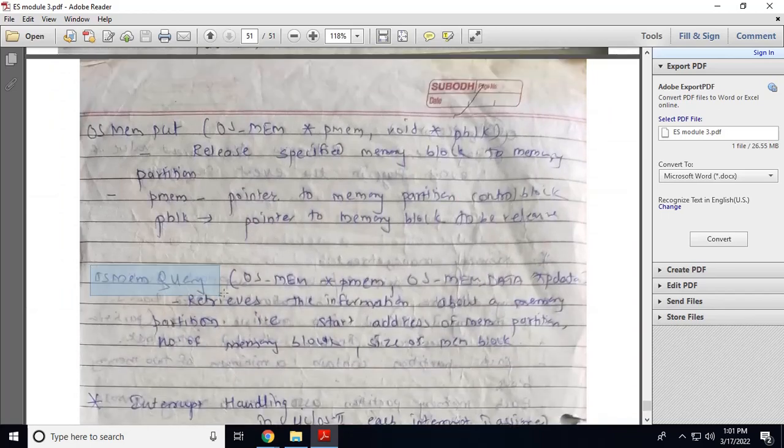Whenever you need some information about the memory, you can call the function OS memory query. It will retrieve the information about a memory partition. That means the starting address of a memory, how many blocks are present in a memory, and the size of a memory block. So when you need the information about the size of the memory block, how many blocks there are and the starting address of that partition, you can call the function OS memory query.